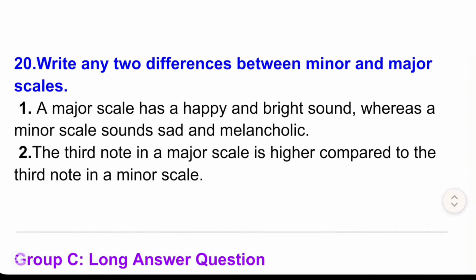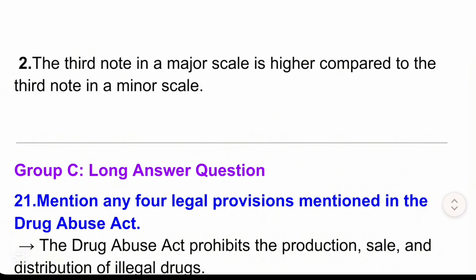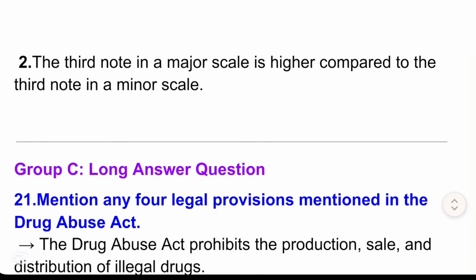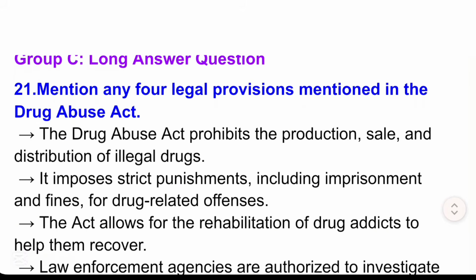20. Write any 2 differences between minor and major scales. 1. A major scale has a happy and bright sound, whereas a minor scale sounds sad and melancholic. 2. The 3rd note in a major scale is higher compared to the 3rd note in a minor scale. Group C. Long answer question. 21. Mention any 4 legal provisions mentioned in the Drug Abuse Act.